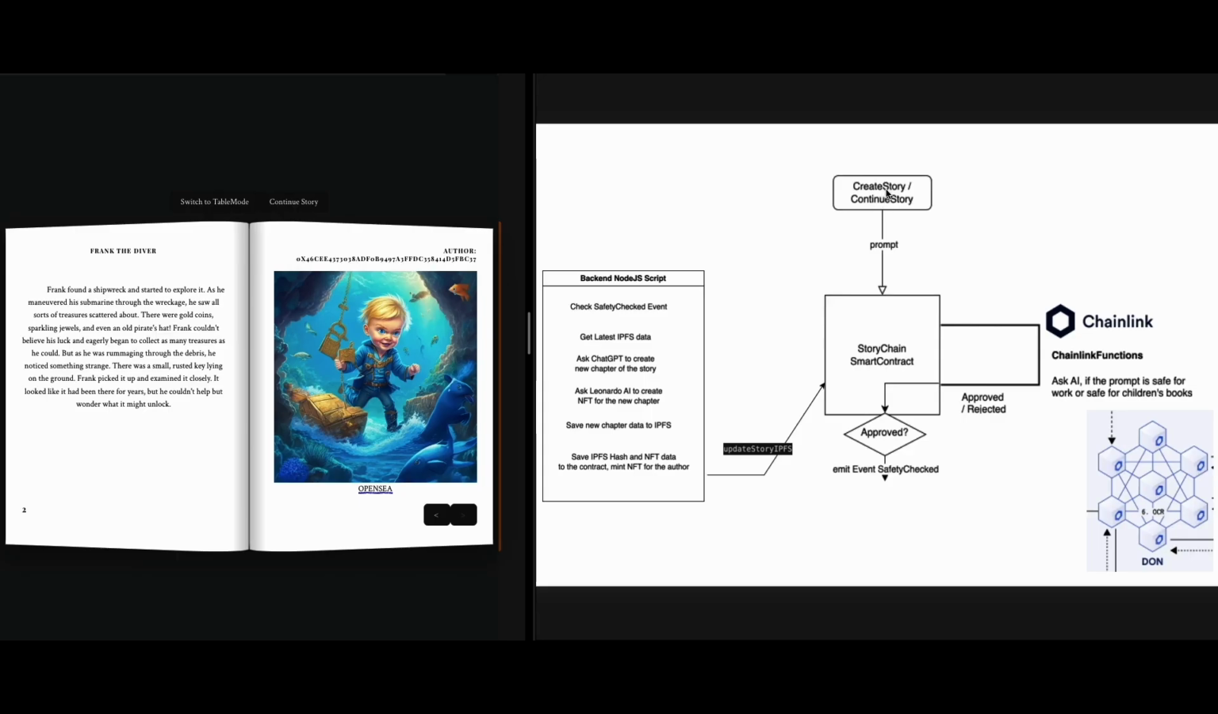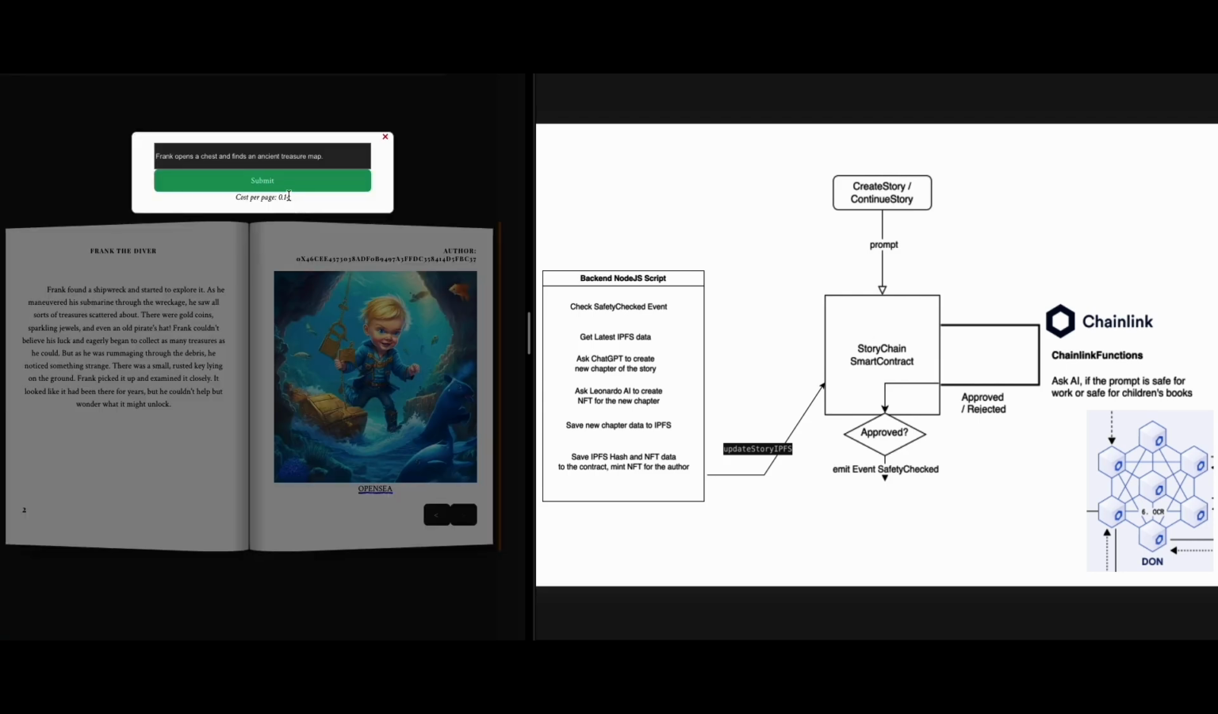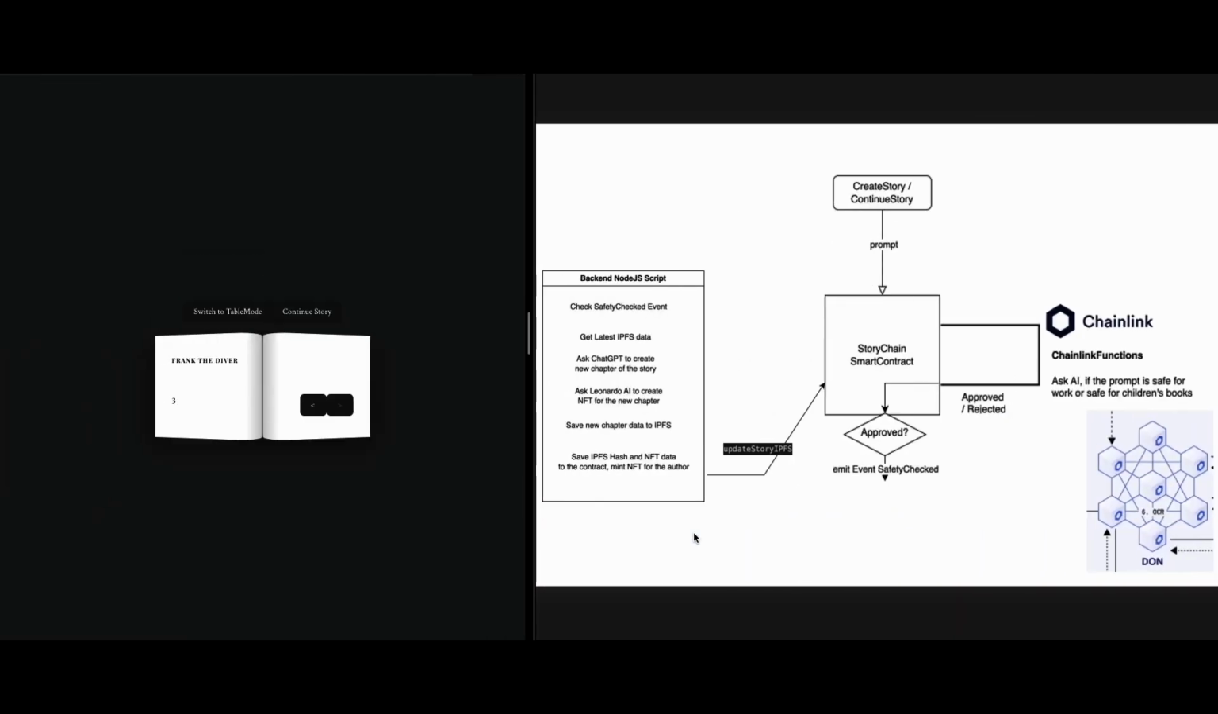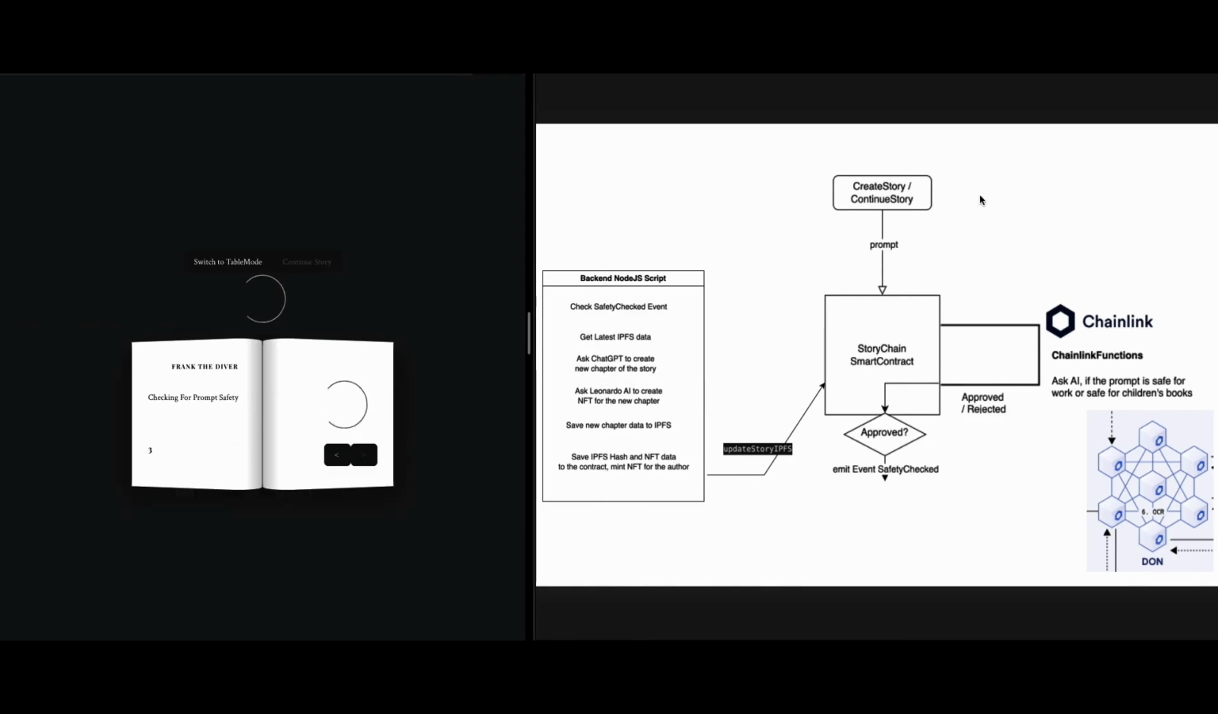When user enters the prompt for the story, let's say our story is kid-friendly, and our prompt is Frank opens a chest and finds an ancient treasure map. Now the contract asks Chainlink Functions, hey, this story is supposed to be kids-friendly. Can you check if this prompt is appropriate? And we can see it's checking for prompt safety.